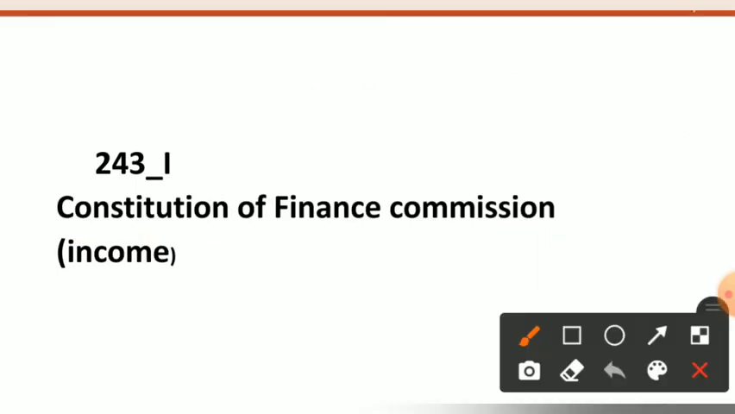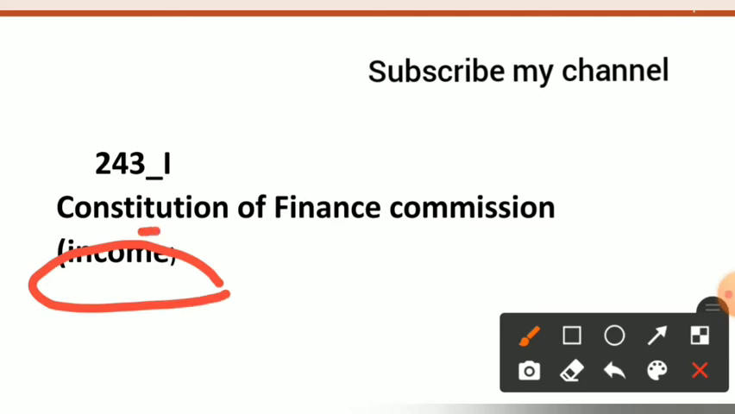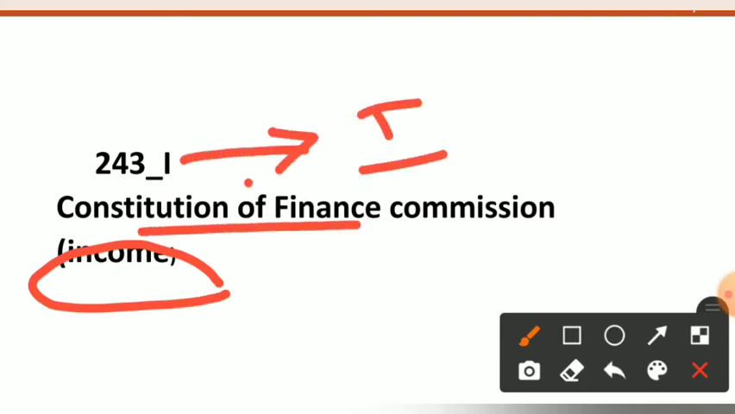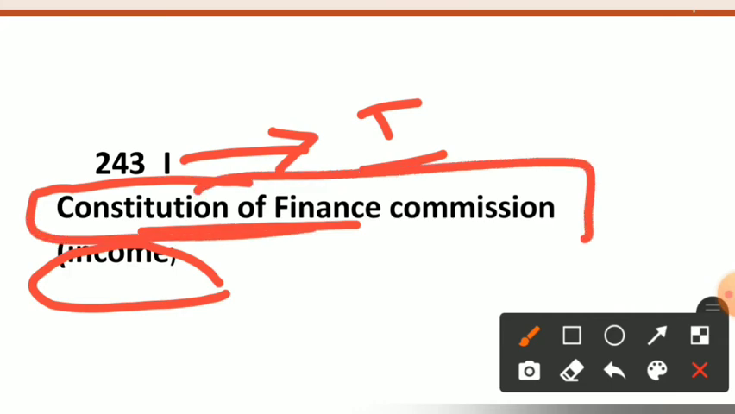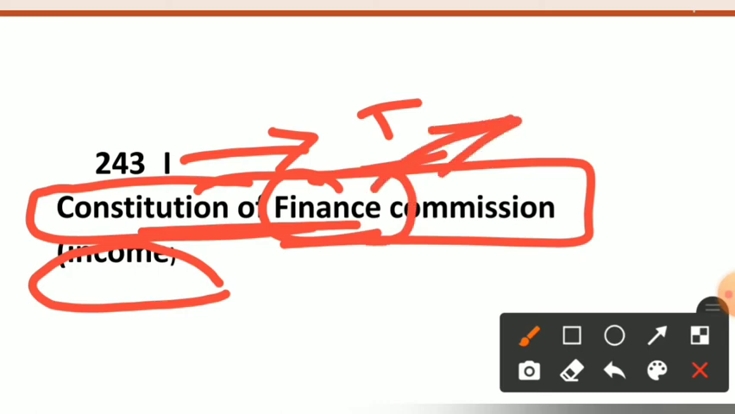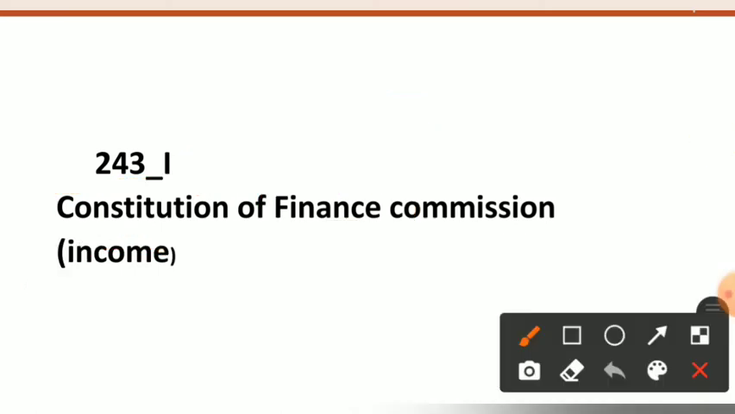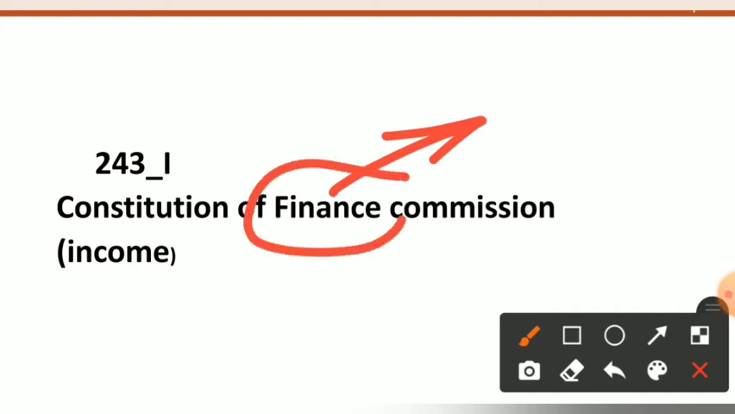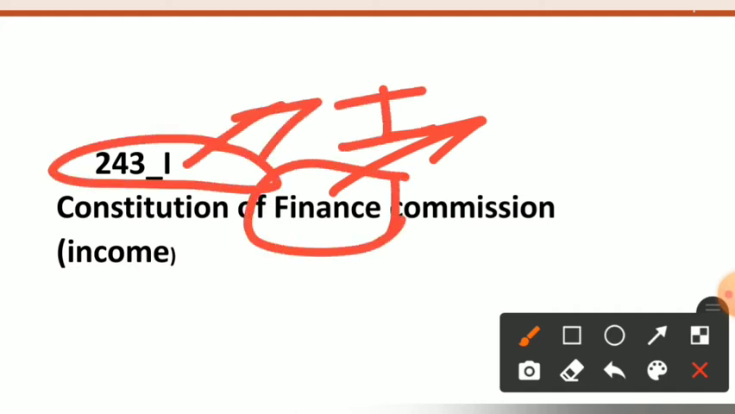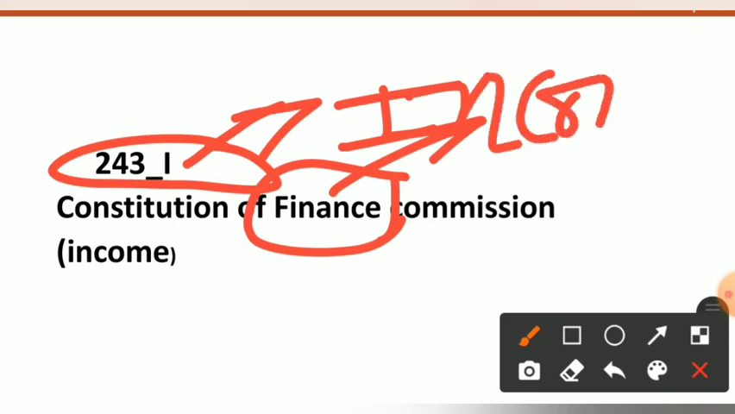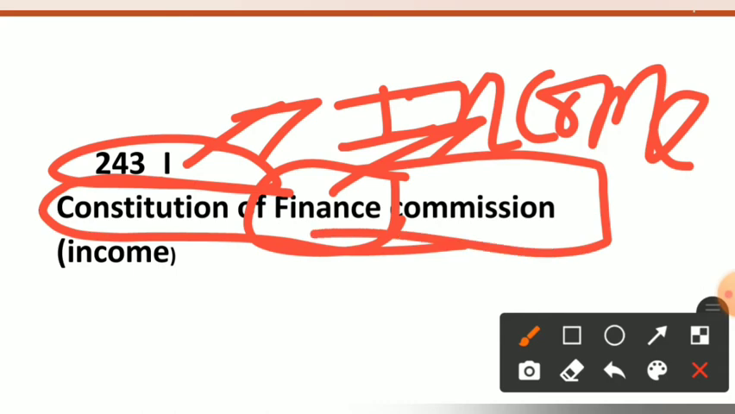Article 243I. We will remember this Article 243I by remembering that I stands for the income. See here, Article 243I deals with the constitution of the Finance Commission. Income deals with the finance. So we will remember this Article 243I by remembering I as the income, and we will get a clue: 243I deals with the constitution of the Finance Commission.